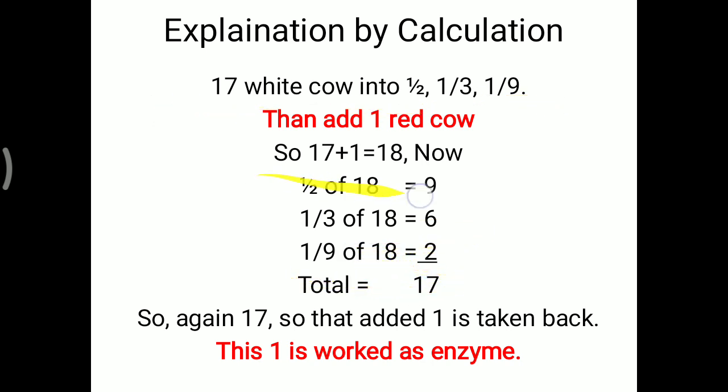Suppose initially 9 cows are separated, 6 cows are separated, then 2 cows. Now we have a total of 17. So the one red cow that is remaining, which entered to make the calculation easier, is taken back. This one red cow which was added is working as an enzyme. So a reaction that practically does not look possible becomes possible with simply adding that enzyme. That is the importance of the enzyme in our body.